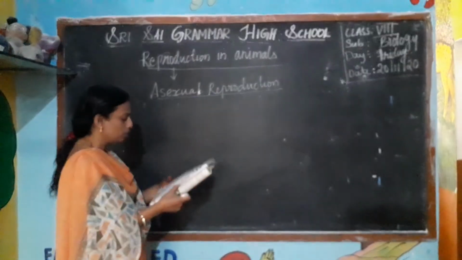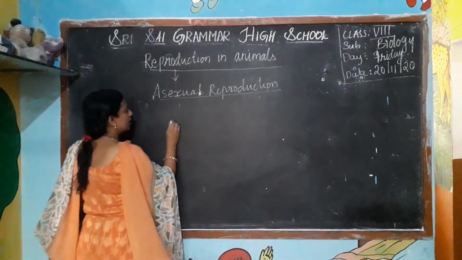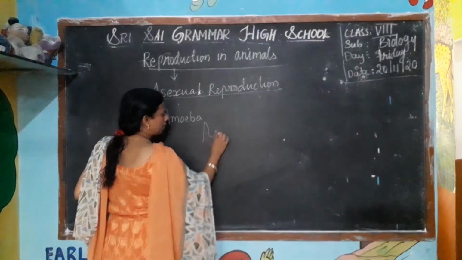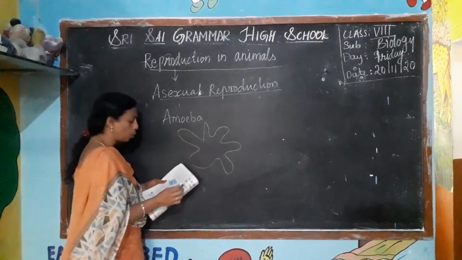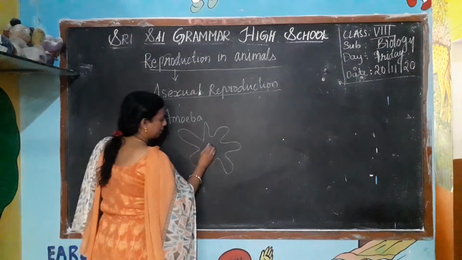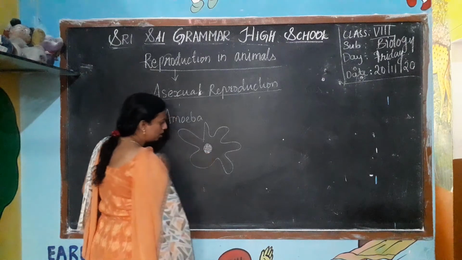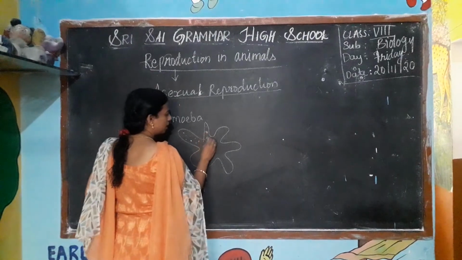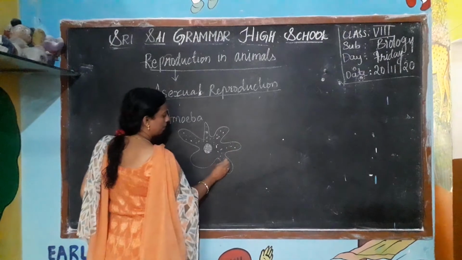In the amoeba, you know that it is a unicellular organism. They have a single cell. Does the amoeba have a definite shape? No, it doesn't have a definite shape. There is a nucleus, and they have the cytoplasm, the liquid-like structure.